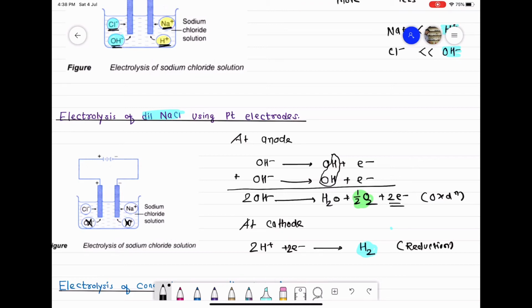So class, therefore there is no change in pH of the solution, because everyone knows that when NaCl is put in water, NaCl is a salt of a strong acid and a strong base, so it does not change the pH of the solution. So there is no change in pH of the solution. Okay, so class, this is electrolysis of dilute NaCl using platinum electrode.